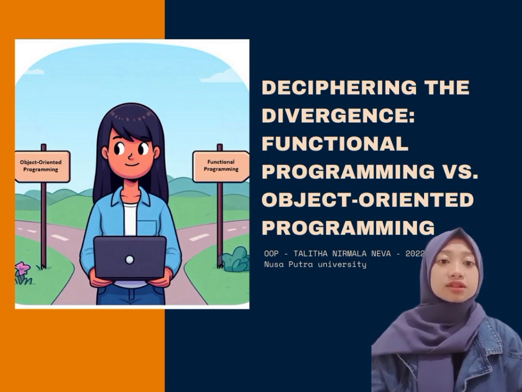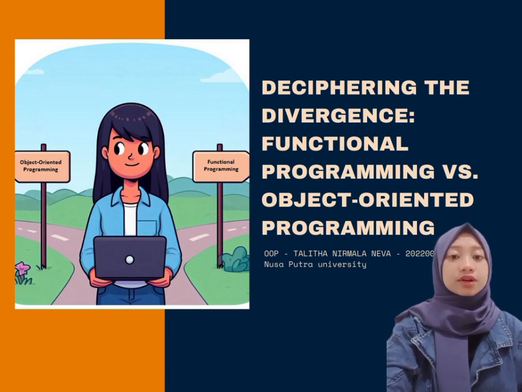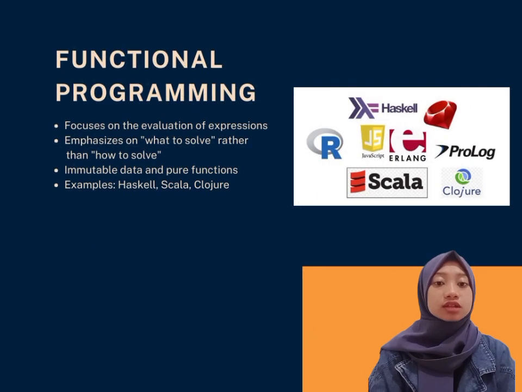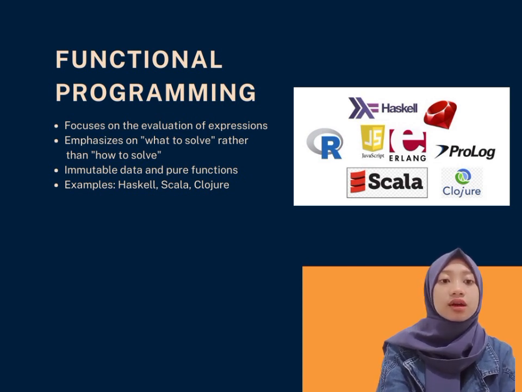I will make a presentation for an object-oriented programming course assignment with the title Deciphering the Divergence: Functional Programming versus Object-Oriented Programming. First, I will explain about functional programming. Point 1 is focus on the evaluation of expression. Functional programming revolves around the idea of evaluating expression rather than executing sequence of commands. It emphasizes defining function and applying them to data.